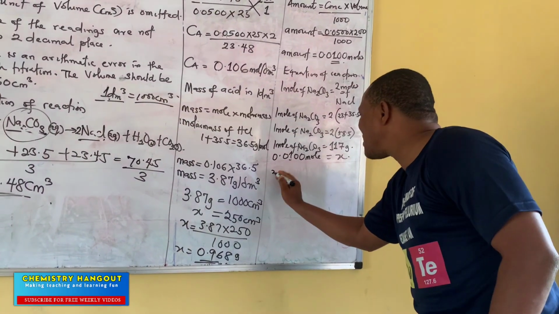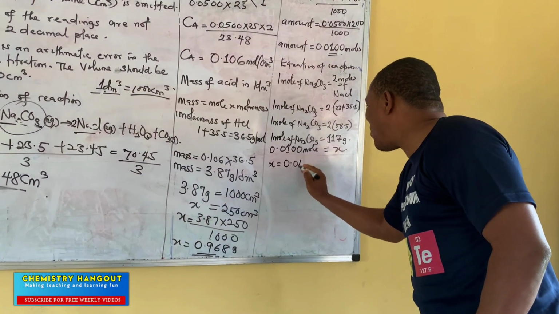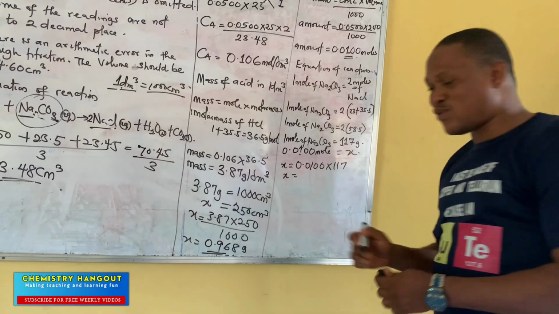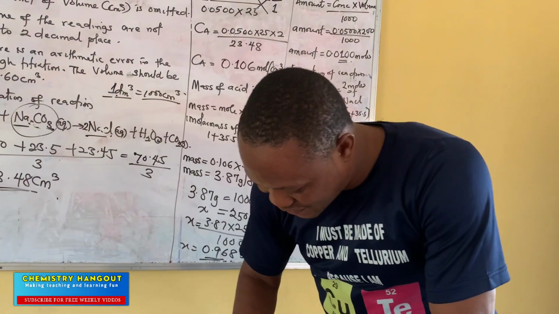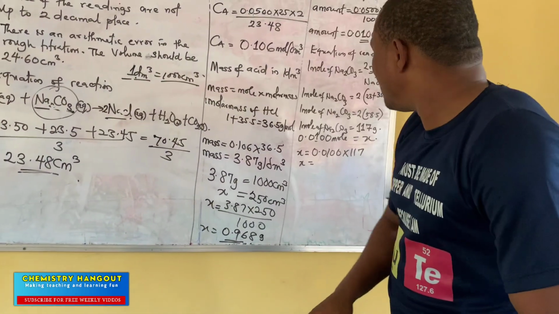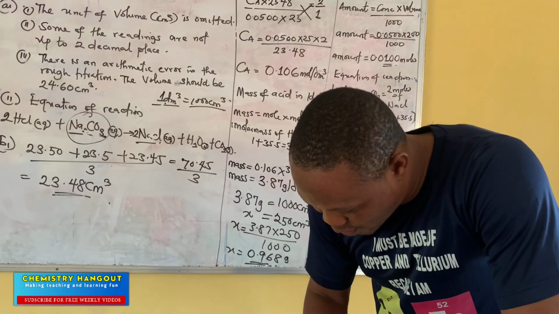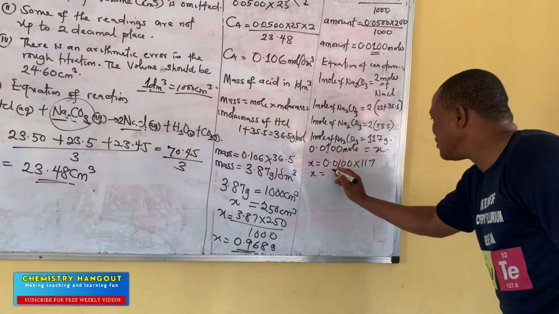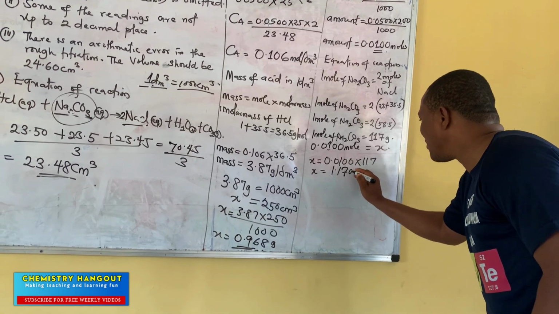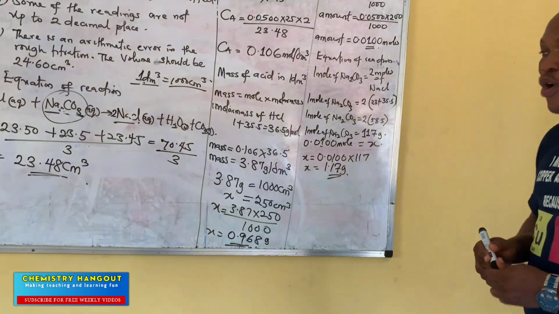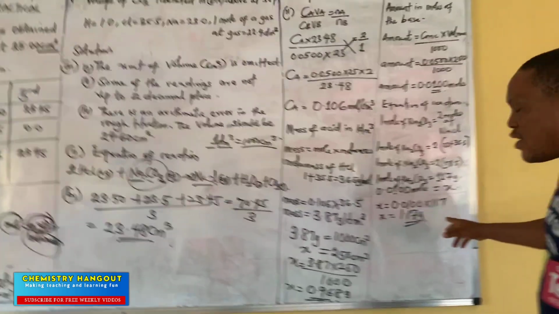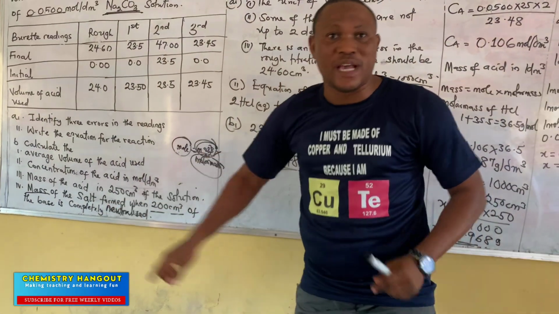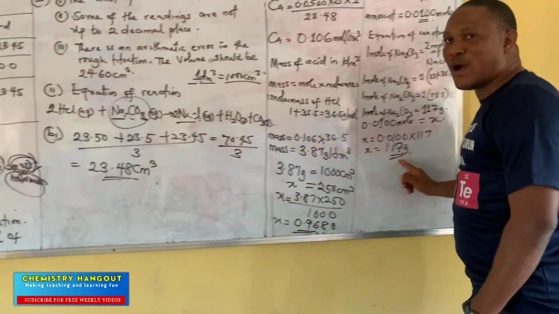So our X is now going to be 0.0100 times 117. So our X will be, let's see, 117 times 0.01. And that's giving me 1.17 grams. Do you see that now? So which means that the mass of the salt that will be liberated when we use 200 centimeter cube of the base, when they neutralize it, is going to be 1.17 grams.